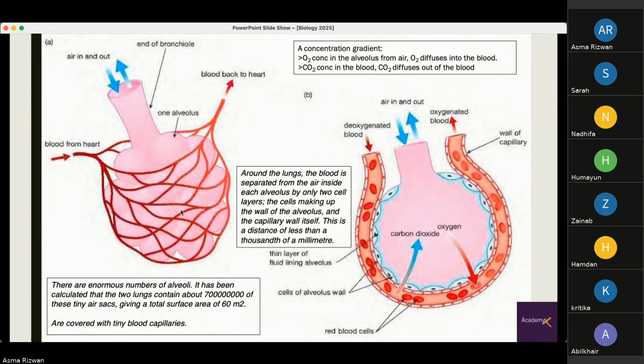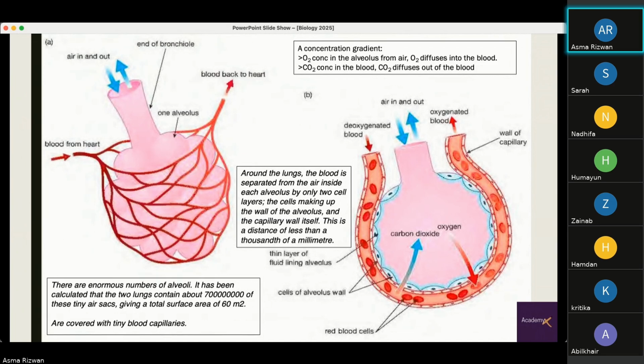Then you can see, again, the magnified structure of the blood and the relationship between the blood capillaries and the alveoli. Around the lungs, the blood is separated from the air inside each alveolus by only 2 cell layers, which decreases the distance for the gas exchange to occur.